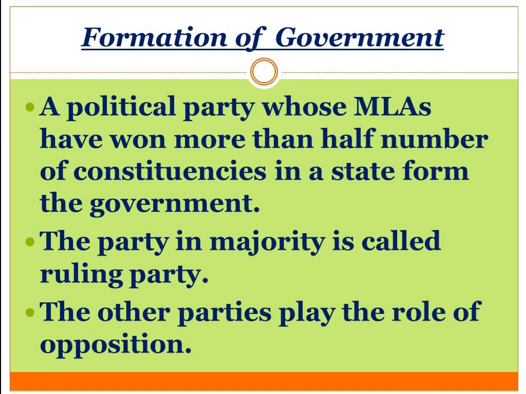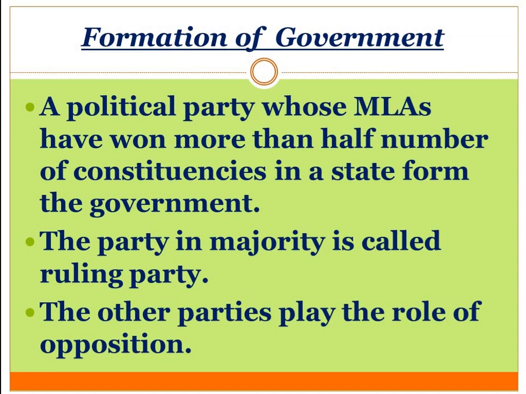When a political party wins more than half the number of constituencies, they will be in a position to make the government. They will be in the majority. And when a political party is in the majority, that party forms the government and is known as the ruling party.